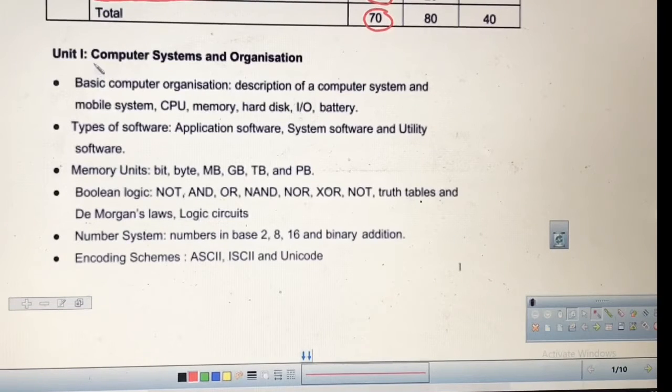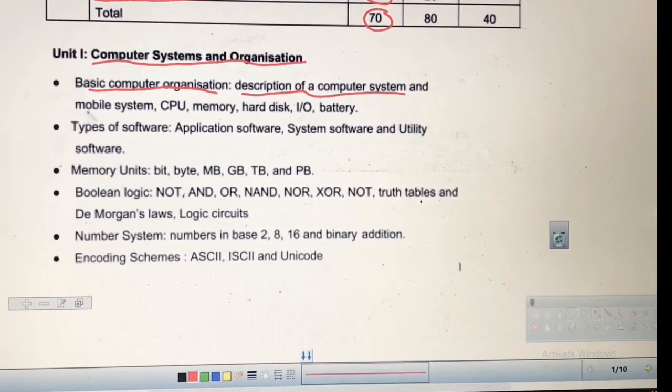This is your first unit, whose weightage is 10 marks. You have already seen, this is computer systems and organization. So this contains the basic computer organization. Organization means what components a computer has, the description of a computer system. A computer is a system, it has various components.